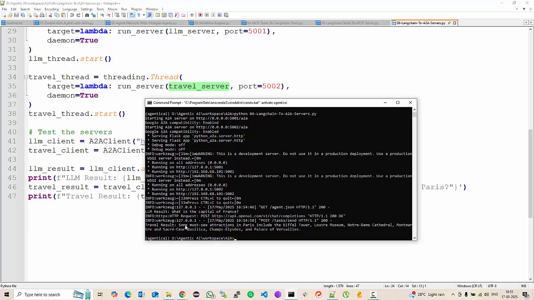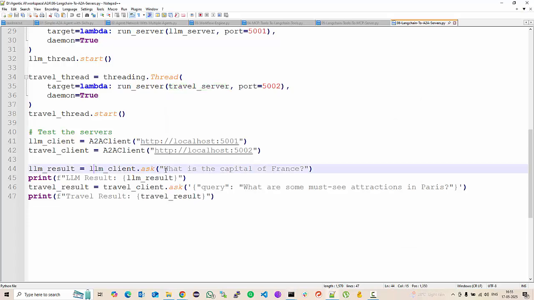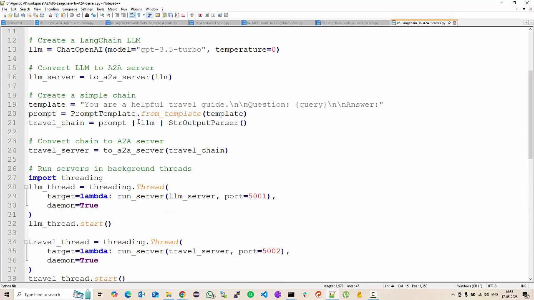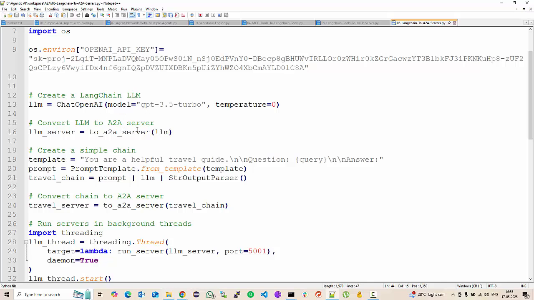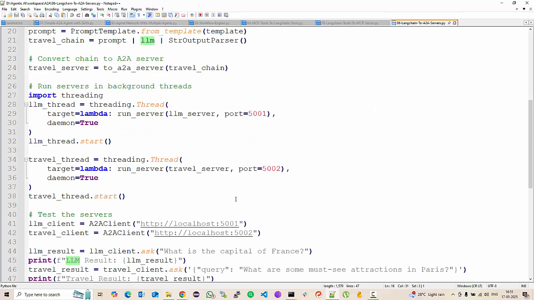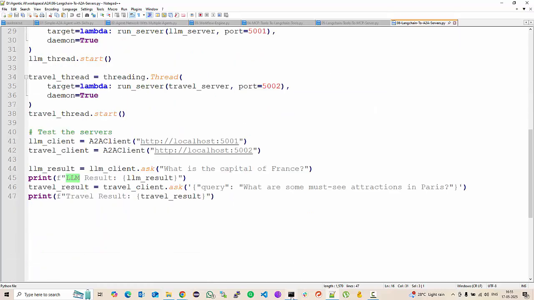And for travel results, it says must see attractions in Paris include this. So it has executed the A2A agents. One got the wrong answer. What is the capital of France? Because the question was, what is the capital of France? It was supposed to give you an answer, this LLM A2A server, which did not work, but never mind. LLMs make mistakes sometimes.